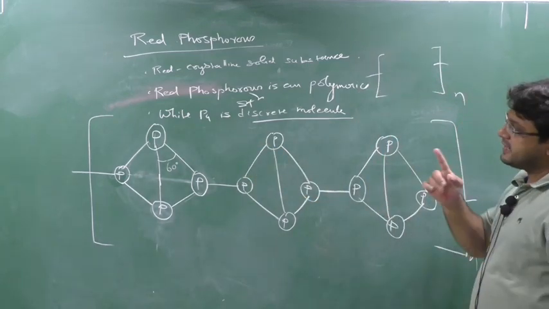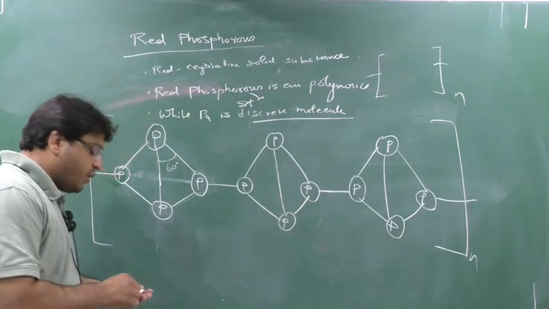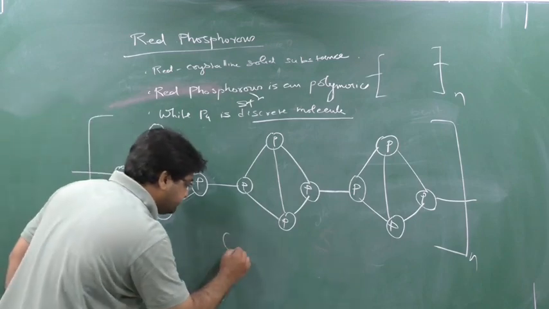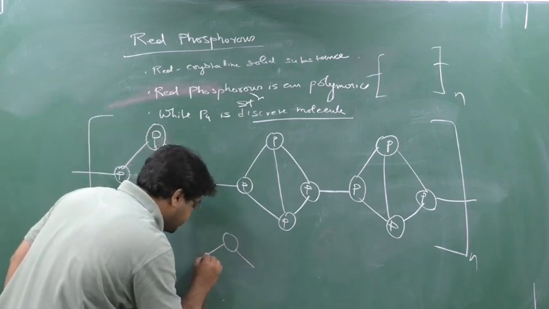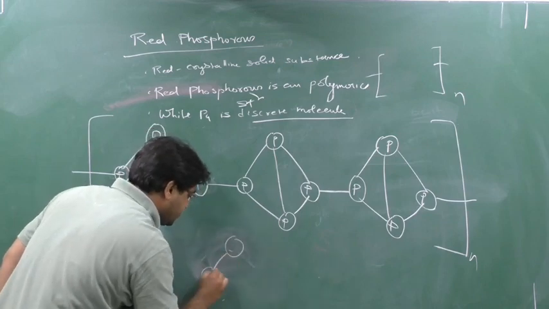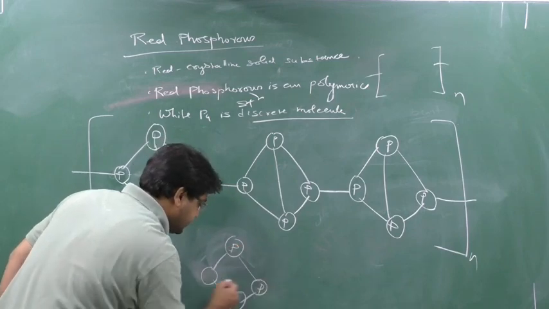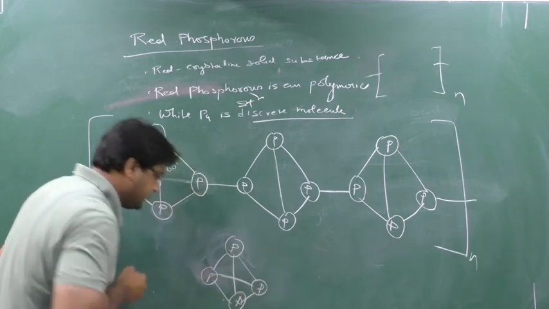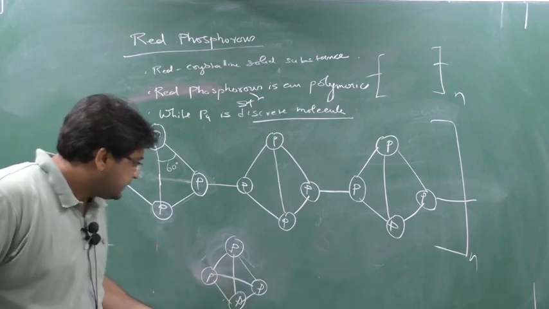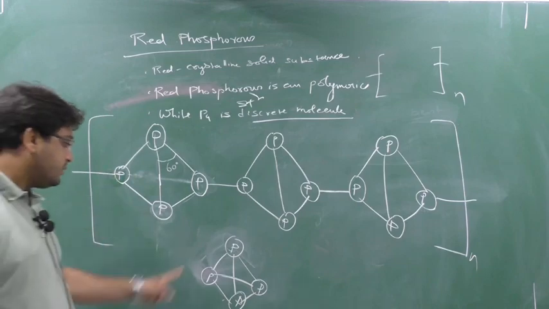Clear? And second point, one thing more, very important point. See, white phosphorus was highly reactive. Why? Due to this structure only. This was the structure of white phosphorus. Yes or no? So this is white phosphorus. Now this bond is broken, chain continuous, here also chain continuous. So this is red phosphorus. Clear? Now this is white phosphorus.